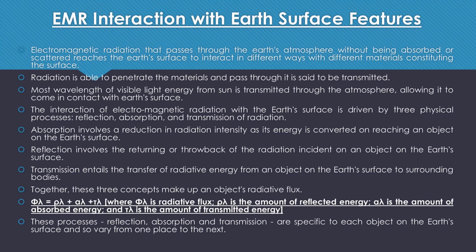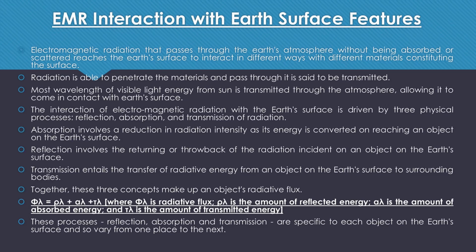Now we will move on to what is reflection. Reflection is basically the returning or the throwback of the radiation which is incident upon the Earth's surface. Suppose an EMR is coming and interacting with the Earth's surface. Now, after interacting with the Earth's surface or any other Earth surface feature, the radiation is returned to the atmosphere. That process is known as reflection.